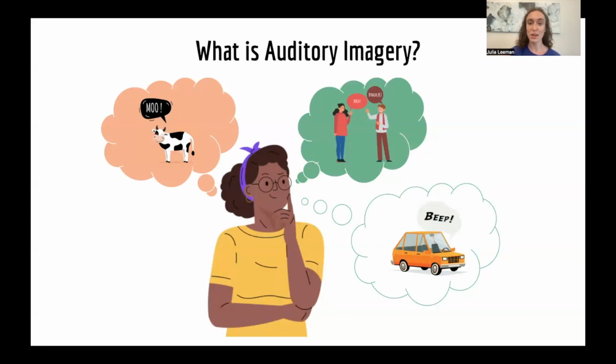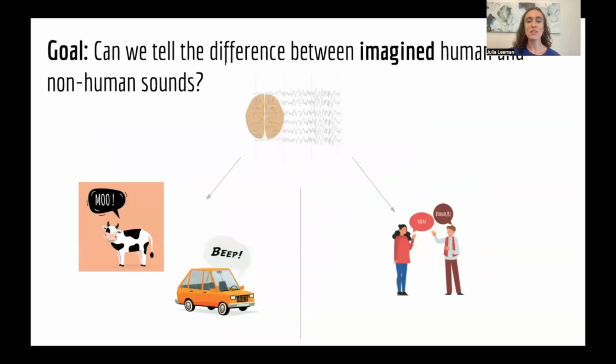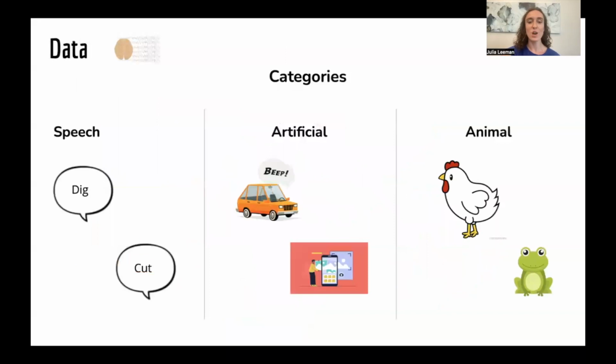algorithms for brain-computer interfaces. Previous research on auditory imagery has shown that hearing and imagining a sound relies on similar neural correlates. Since we know that processing is different for human vocal sounds in perception, this may hold true for imagery as well. We decided to focus on 2 exemplars of 3 different categories of sounds.